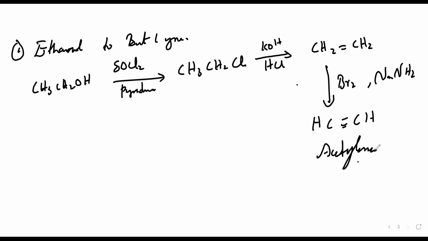So I'm treating with NaNH2 the one which I just now got, CH triple bond CH, acetylene. This I treat with NaNH2 in liquid ammonia.